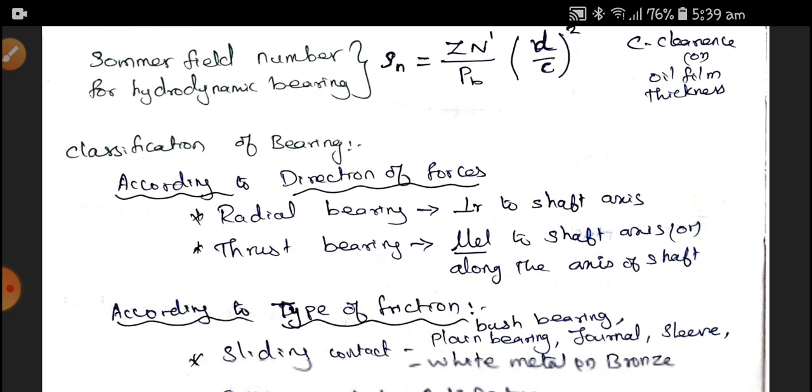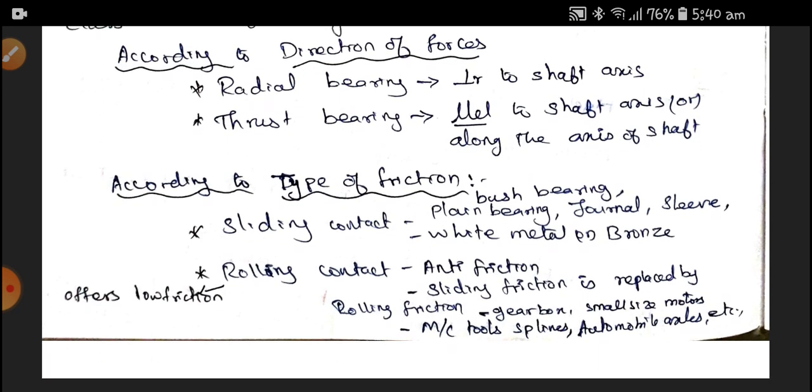Okay, next is a very important classification of bearings according to the direction of forces. Radial bearings: the forces are perpendicular to the shaft axis. Thrust bearings: the forces are parallel to the shaft axis, or along the axis of the shaft. According to the type of friction, sliding contact and rolling contact are there. First, we have to discuss sliding contact. Sliding contact is a bush bearing or plain bearing or journal sleeve bearing like that.